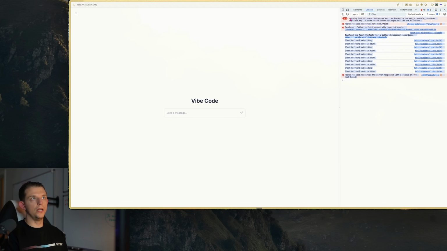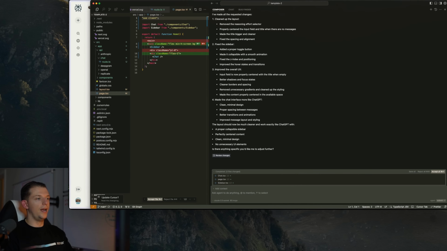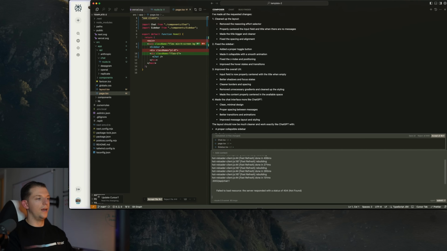So you're just going to copy all of this and paste it in, and I'm going to say, after I type in a message, the input field is centered at the beginning, but then it should drop to the bottom, just like ChatGPT and many similar apps. It should drop to the bottom of the page, but it immediately failed. So please fix it. It was working earlier before we remade everything. Do not change the model. It should always stay O3 mini.